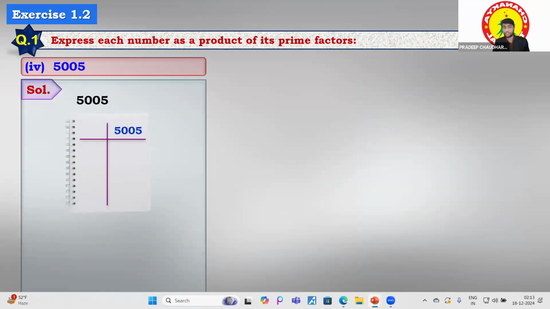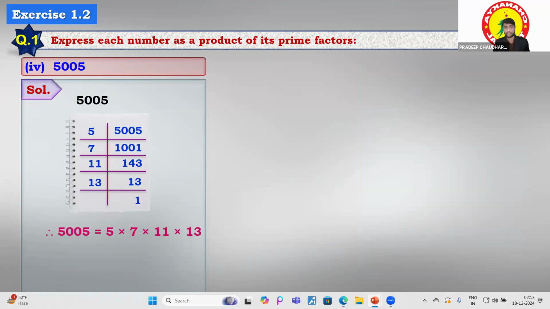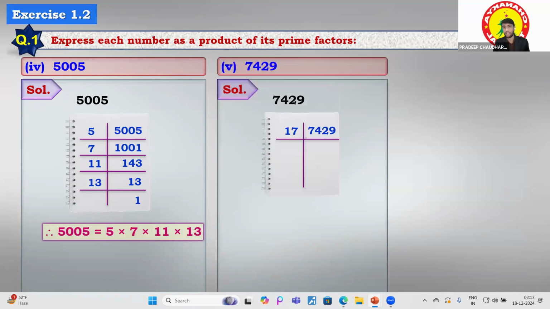Now let's move to another one, 5005. If you divide it by 5, you will get 1001, then by 7 you get 143, then by 11 you get 13, then by 13 you will get 1 over there. So you can divide it like that. Now 7429, again simple, 17. You have to make a list of all the primes. But how can we divide 7429? If it is not divisible by 11, you have to move to 13, right? If it is not divided by 13, you have to move to 17. So if it is divided by 17, yes, it is. Then you will get the answer over there, right?